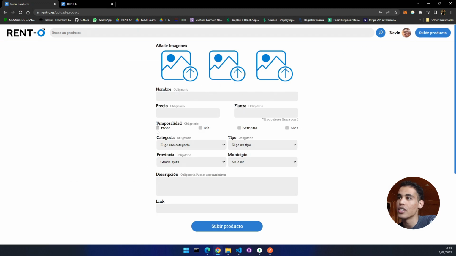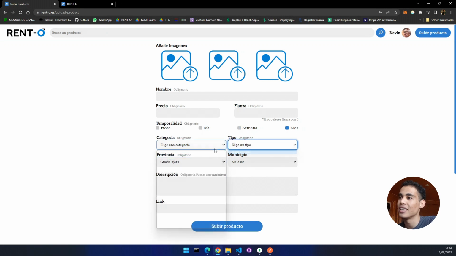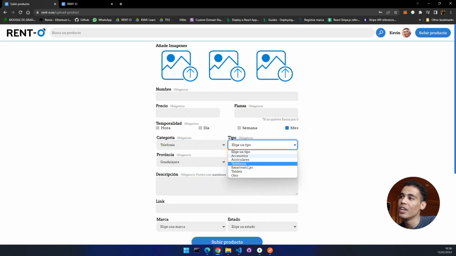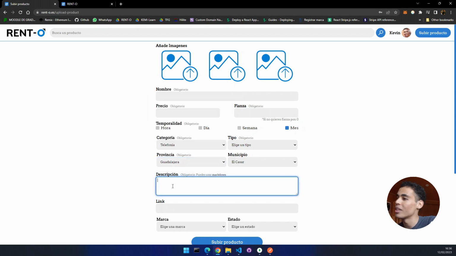You have this other menu where you can put all the information about the product. You can put basically three images, and here you can choose if you want to get paid by hour, by day, by week, or by month. Here you also have loads and loads of categories. You can then set a type, for example if it is a phone or headphones, whatever. And this is only in Spain. Later in the future I will add more countries, but you can put a description and all that.